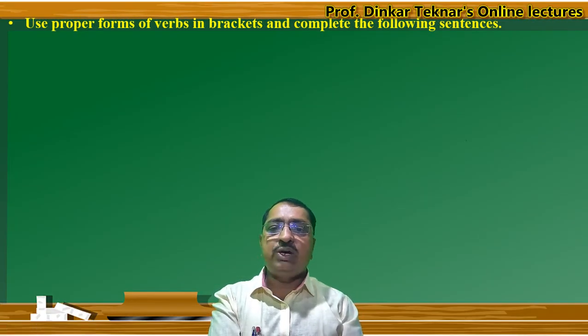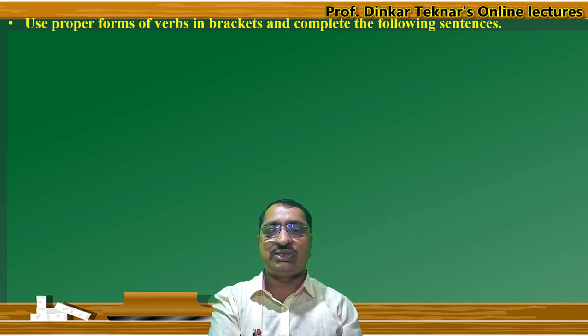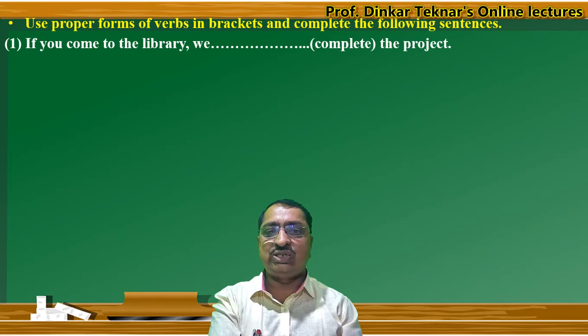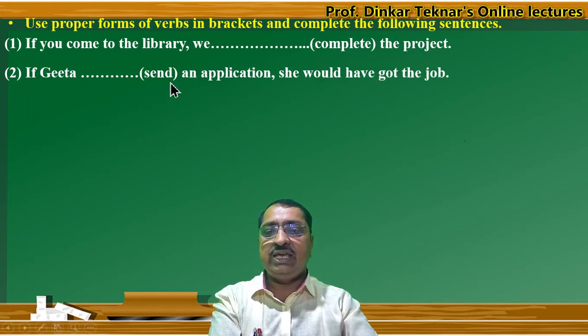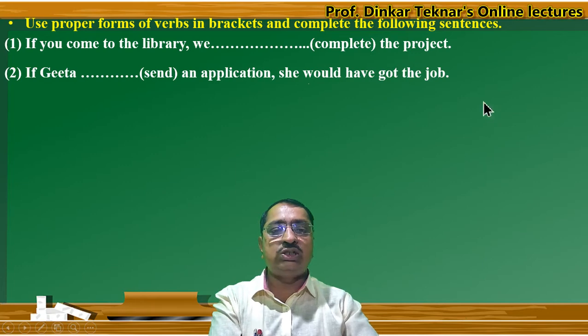Now use proper forms of verbs in brackets and complete the following sentences. Look at the sentence. If you come to the library, we complete the project. We have to use proper form of the verb complete. Second sentence. If Geeta sent an application, she would have got the job.